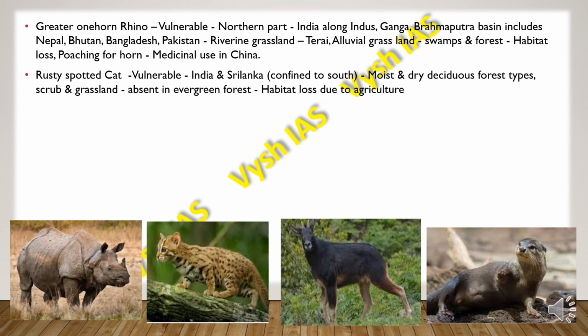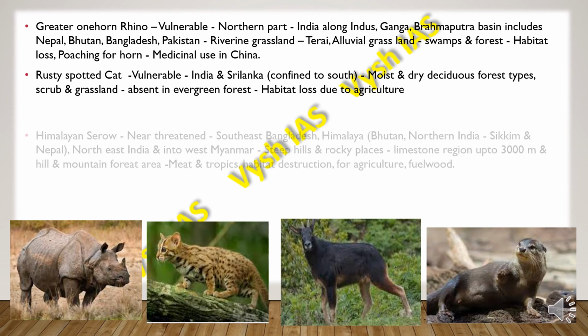Then we have the rusty spotted cat, which is vulnerable, and it is found in India and Sri Lanka, confined to the south. So that means it is only found in the southern regions. And then they are found where moist and dry deciduous forest types are there, also scrubs and grasslands. They are absent in evergreen forest. So habitat loss is mainly due to agricultural settlements.